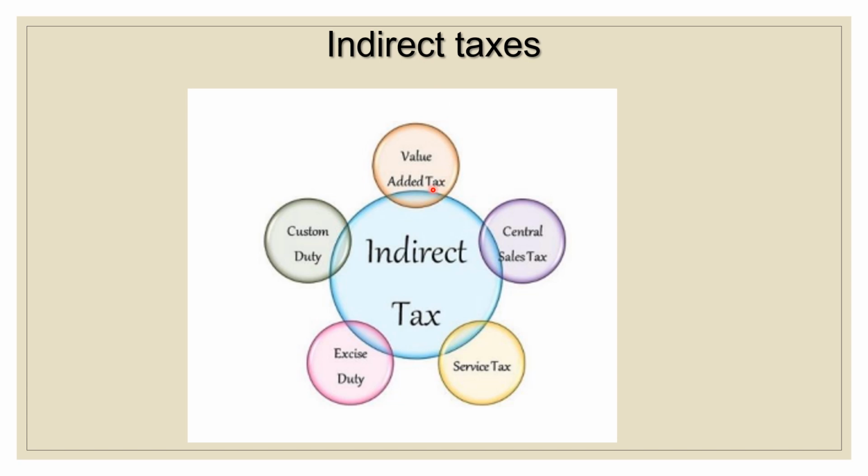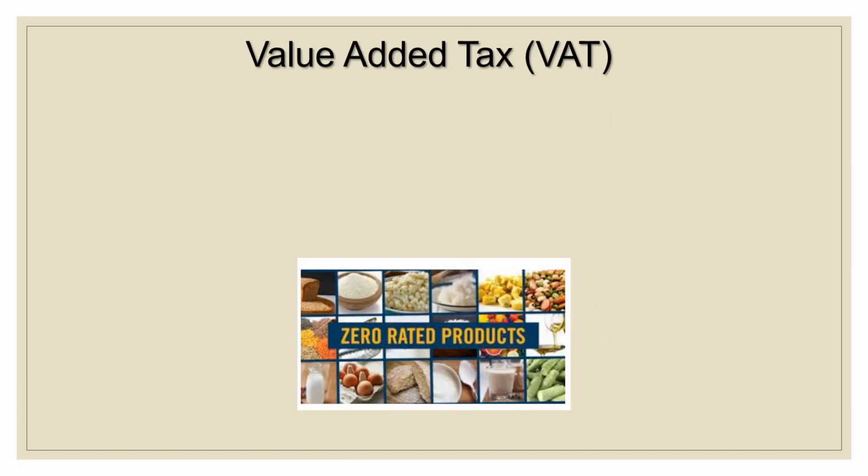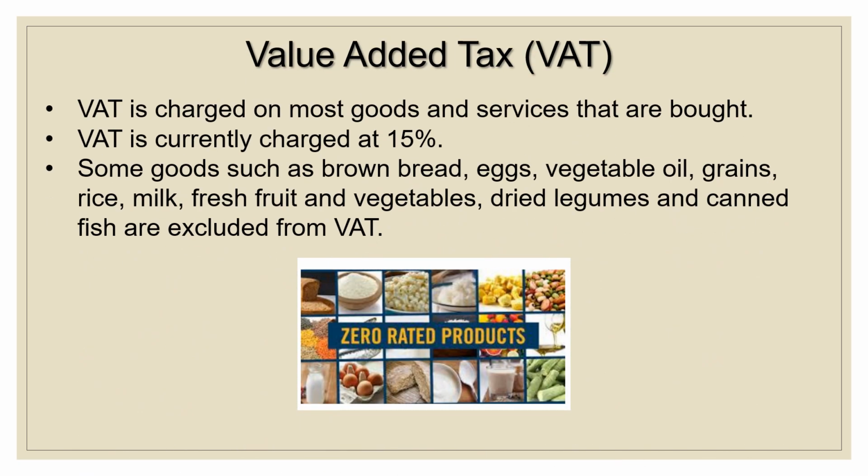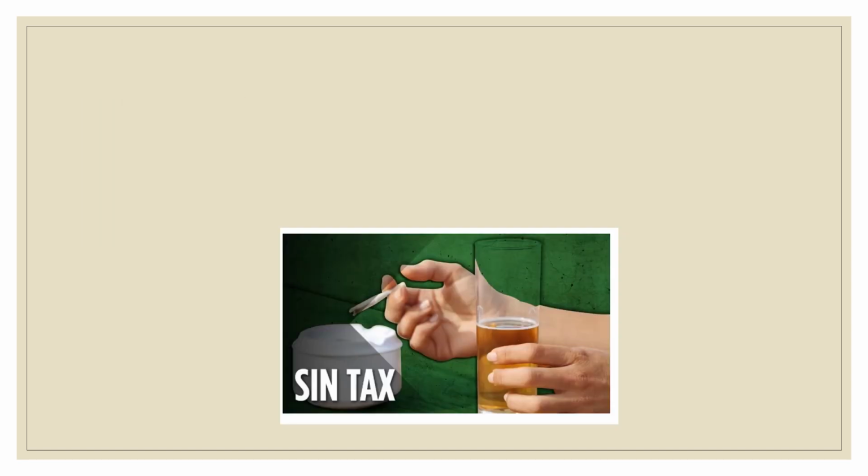Indirect taxes. We have value added tax, VAT, customs duties, excise duties, service tax, and central sales tax. Value added tax, VAT. VAT is charged on most goods and services that are bought. VAT is currently charged at 15%. Some goods, such as brown bread, eggs, vegetable oil, grains, rice, milk, fresh fruit and vegetables, dried legumes such as lentils, and canned fish, are excluded from VAT.